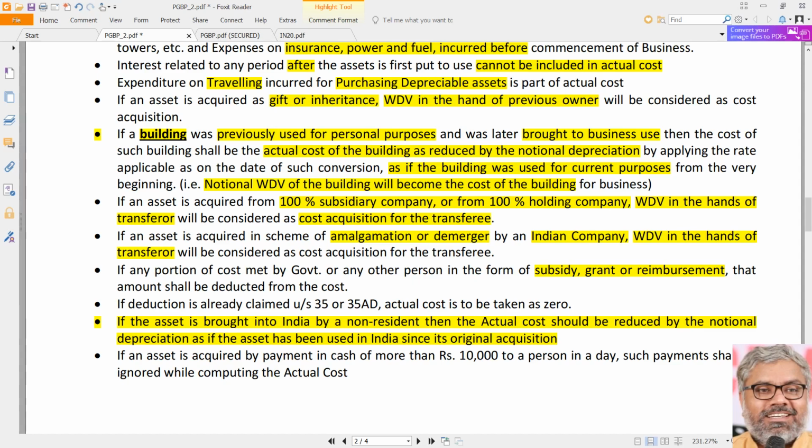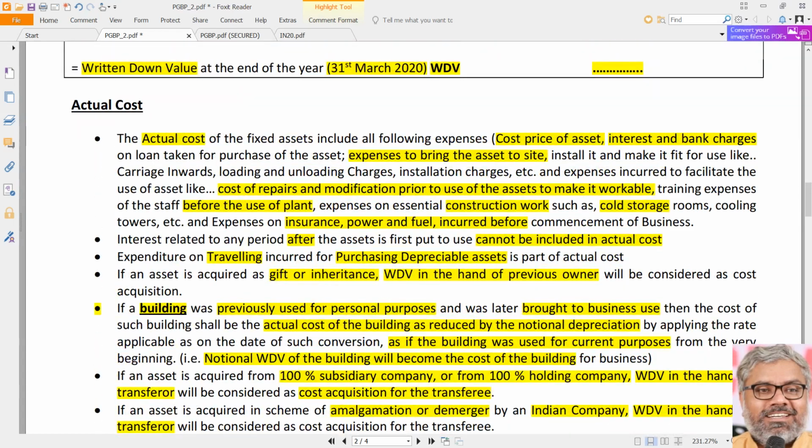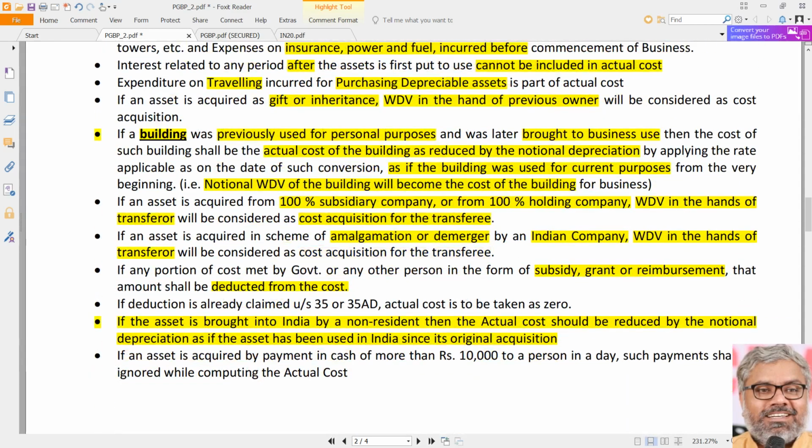Simply whatever that subsidy, grant or reimbursement is, that shall be deducted from the cost. Actual real cost after the deduction of subsidy, grant or reimbursement only will be considered as actual cost. The name itself is actual cost. So that itself can be applied in such cases where any grant was received from government.